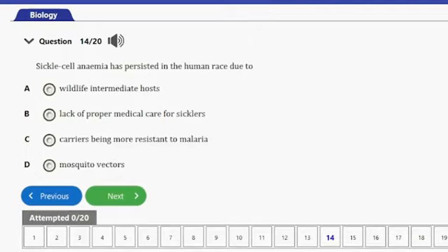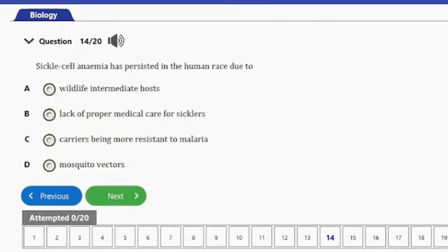Question number 14. It says, sickle cell anemia persisted in the human race due to A, intermediate host, B, lack of proper medical care for class, C, carriers being more resistant to malaria, and then D, mosquito vectors.